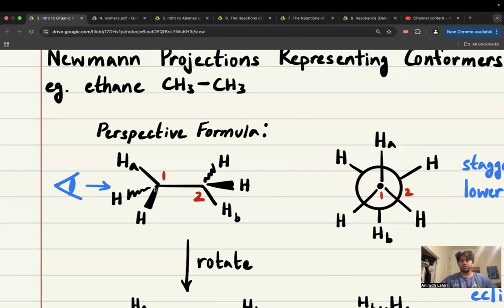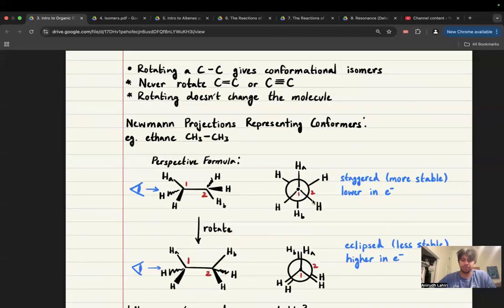And when I turn it, you can see how if this is coming into the plane, if you turn it so that I have now moved this from here to here, this on a wedge will go to the right. This on a dash will go to the left. And this is specifically when we're looking this way. If we look the other way, we'll see that's actually the opposite. This will be on the left and this will be on the right. And look up some videos on visualizations of this. It's pretty important to being able to draw this structure.